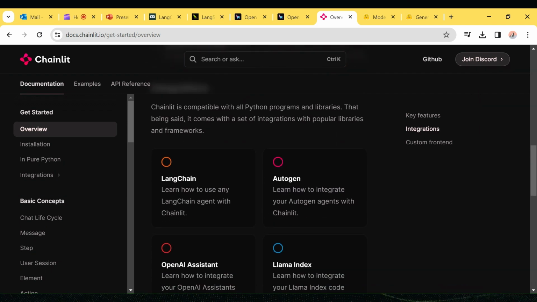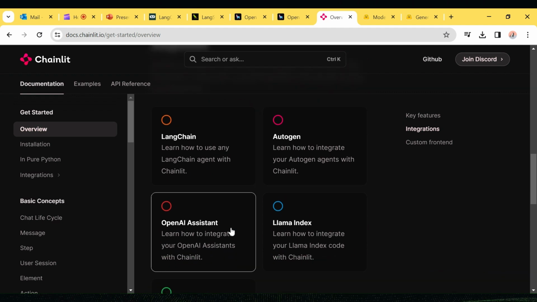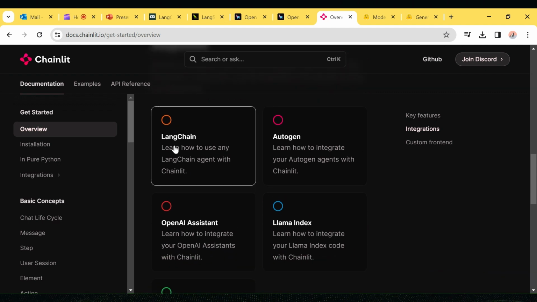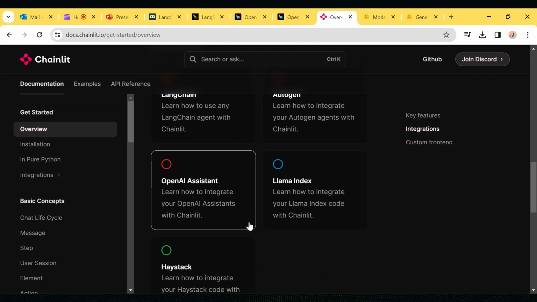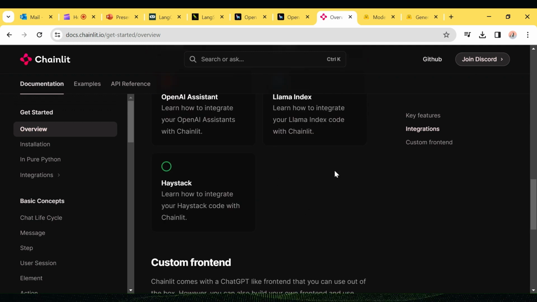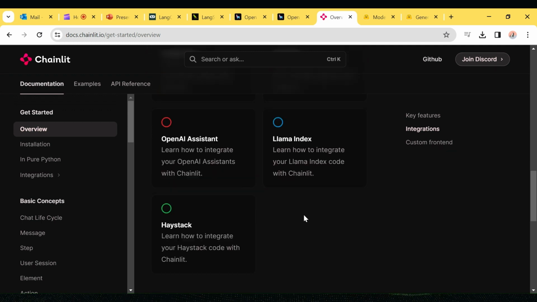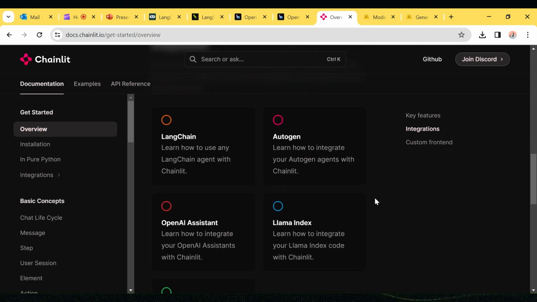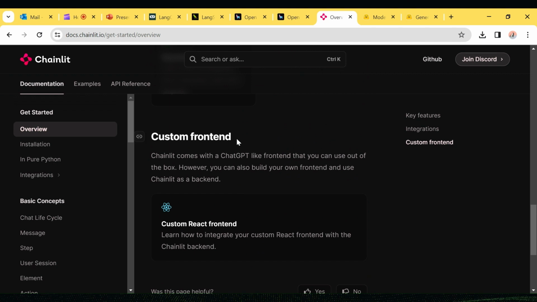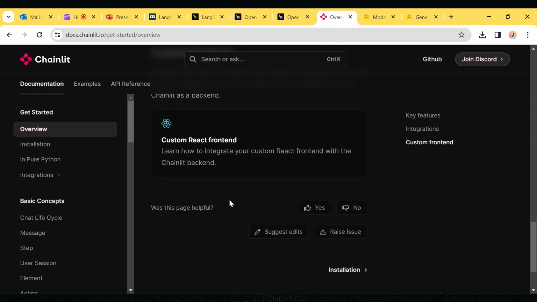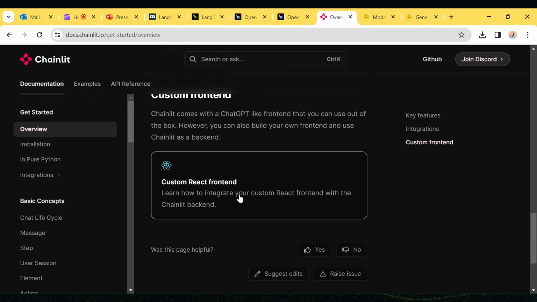Integration: if you want to integrate Chainlit with another framework, they provide that also, like LangChain, AutoChain, OpenAI Assistants, LlamaIndex, and in future maybe other frameworks will be added. If you want a custom front end, that is also doable using React. They provide a custom React framework however you want.